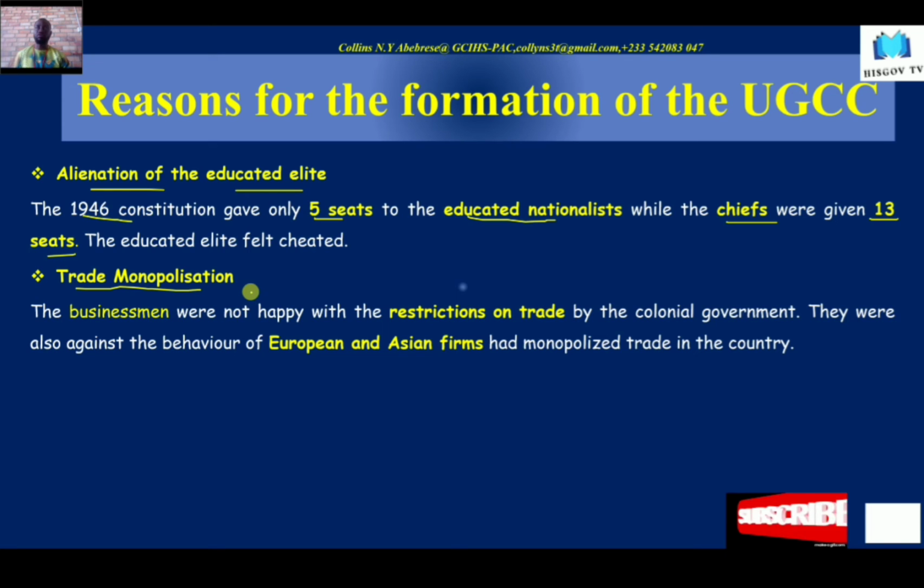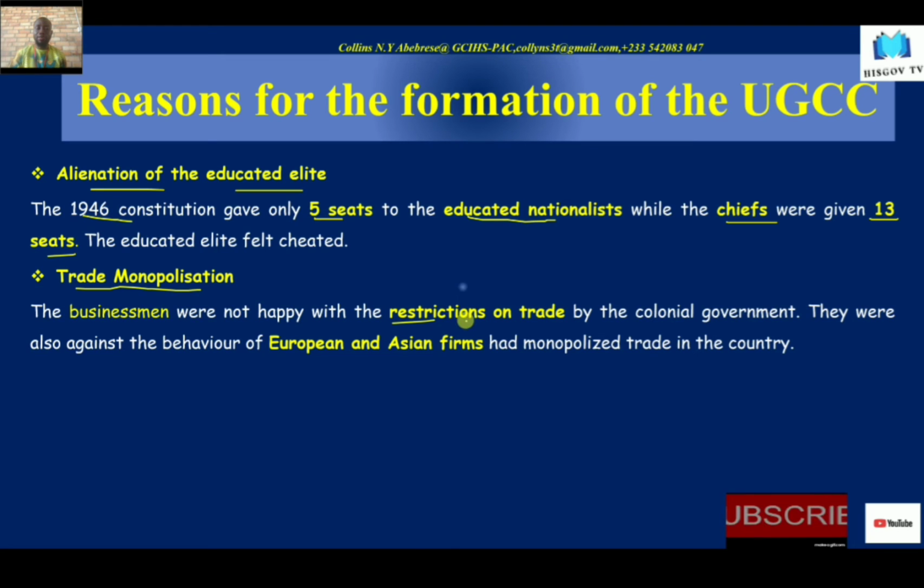Remember, Paa Grant was a timber merchant, and he was even the financier of the UGCC. It was his ideology that gave birth to the formation of the UGCC. It was his money.